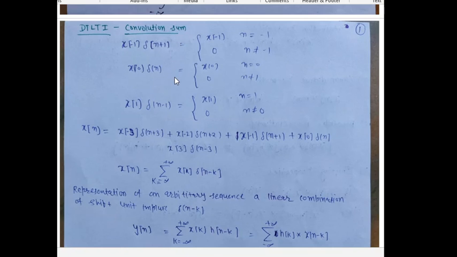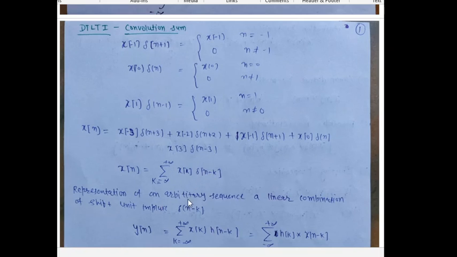We have done this for n terms. So for n terms we can write xn. For convolution, we generate the xn from this delta function. So x minus 3 delta n plus 3, up to x3 delta n minus 3, up to n terms. Then we can say that xn is the summation over k from minus infinity to plus infinity of xk delta n minus k.